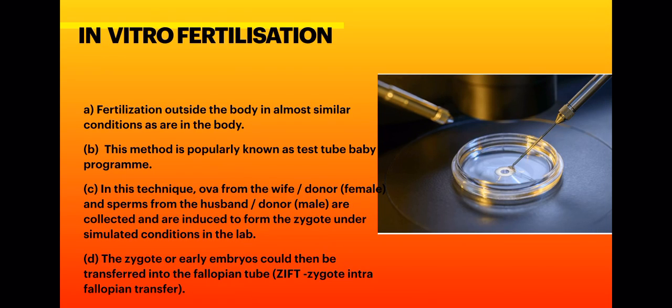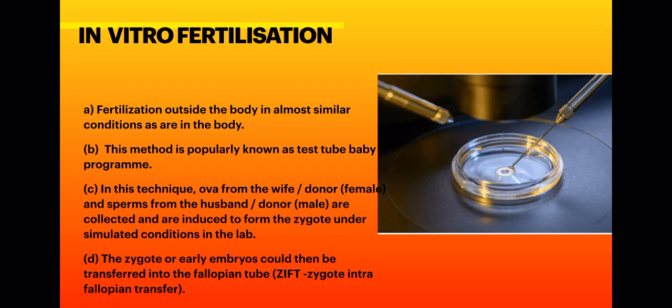In biology, two terms are there: one is in vitro, the other is in vivo. In vitro means fertilization taking place outside the body, and in vivo fertilization means fertilization taking place inside the female body. So in vitro fertilization, as the name suggests, is where fertilization takes place outside the female body. The ovum is taken out from the female body, and the sperm is allowed to fuse with the ovum or oocyte.